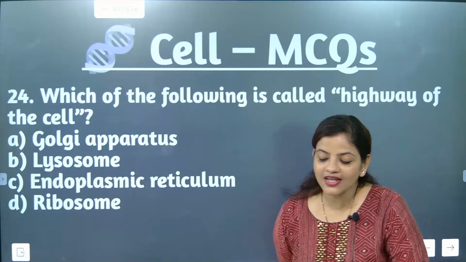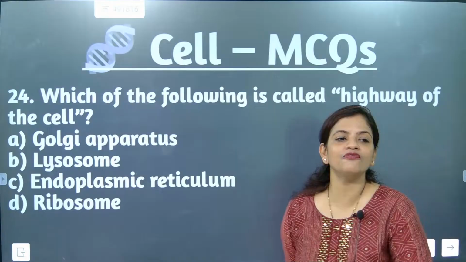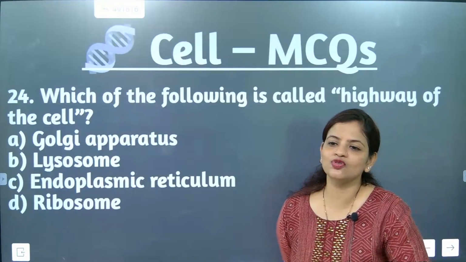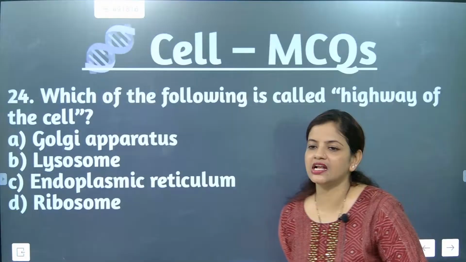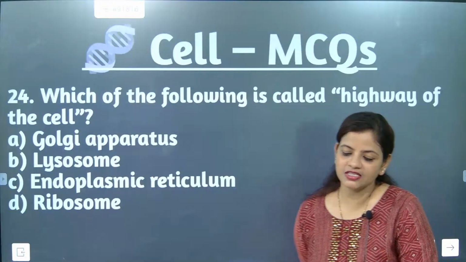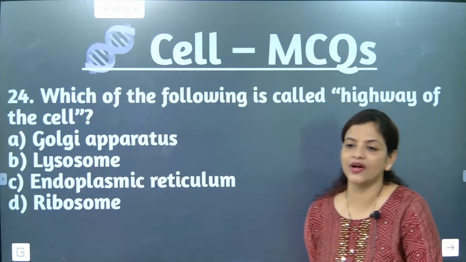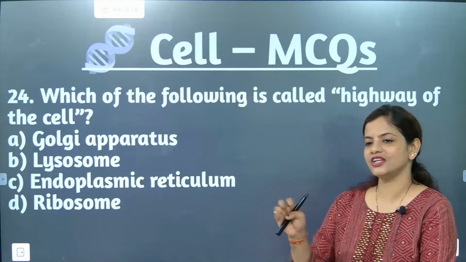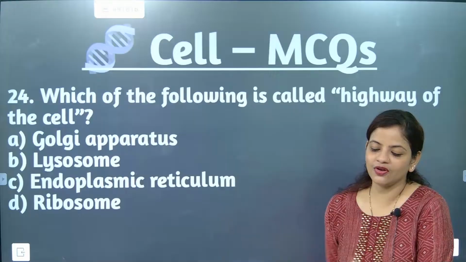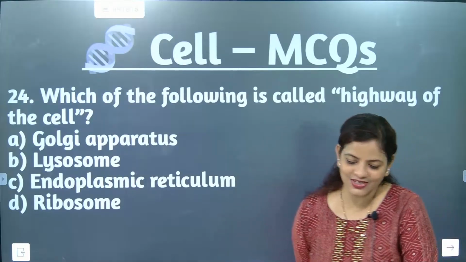Why is it called the highway? Because endoplasmic reticulum is of two types, RER with ribosomes and SER. One does protein synthesis, another does lipid synthesis, and most of the cell consists of endoplasmic reticulum. So it is considered the highway of the cell, as most of the space is occupied by it.